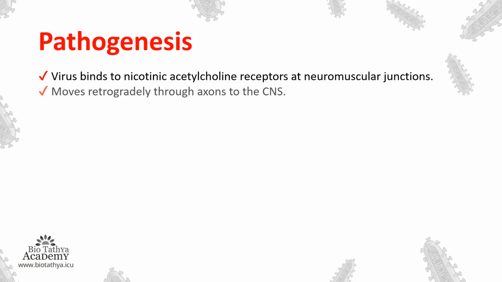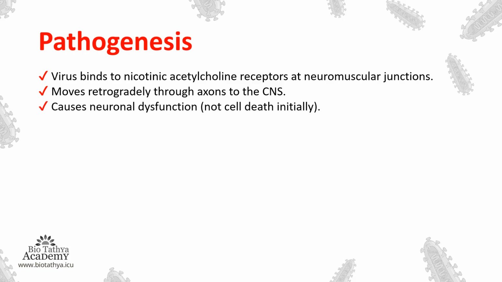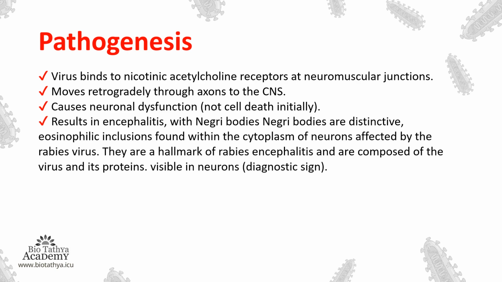After binding, it moves retrogradely through the axons to the central nervous system and causes neuronal dysfunction, not cell death initially. It will completely capture your brain and CNS and cause neural dysfunction.